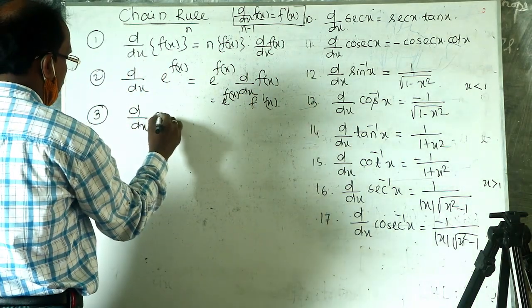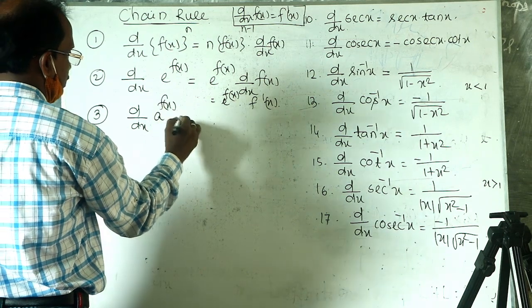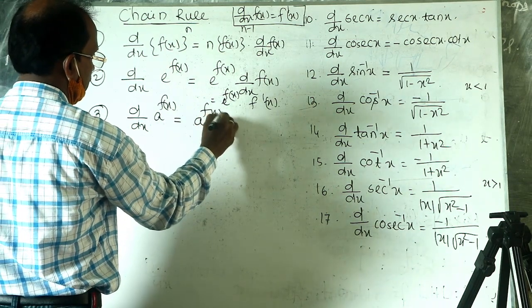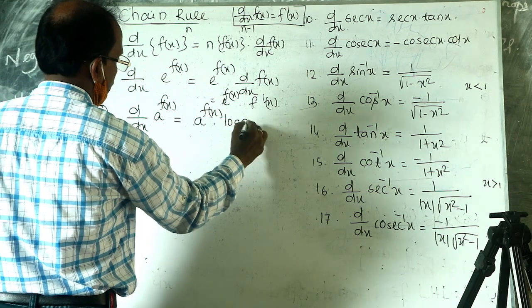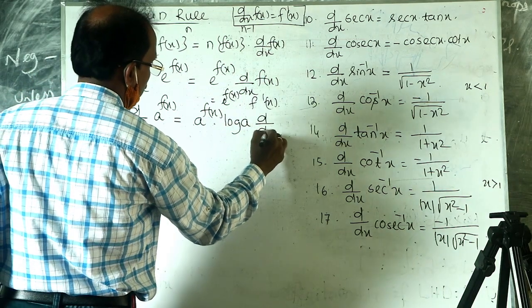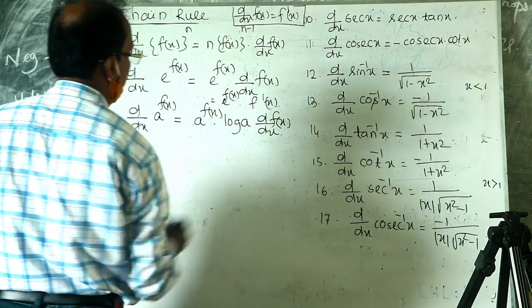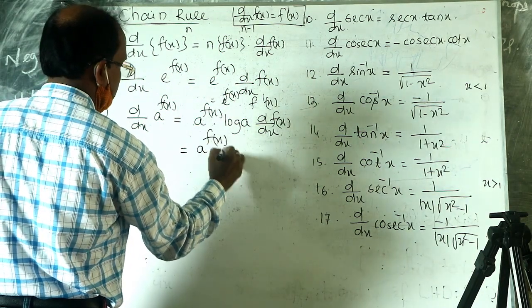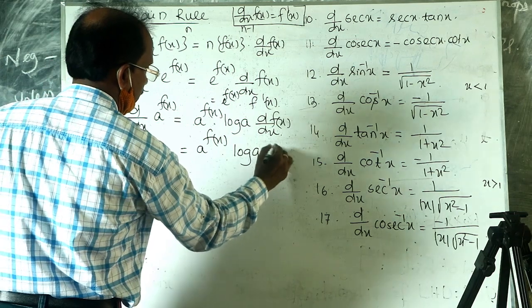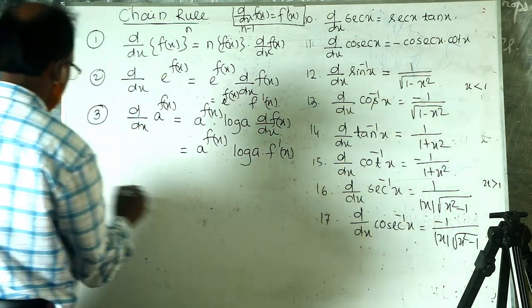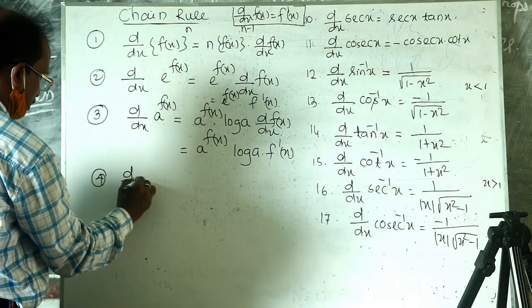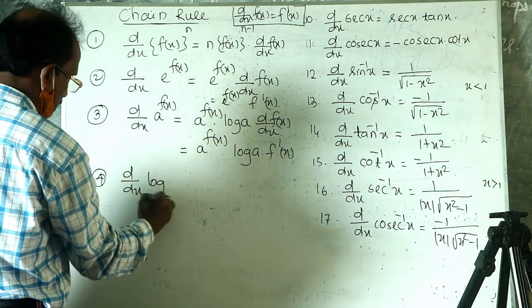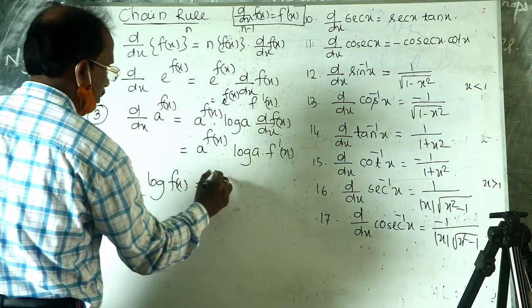Then derivative of a to the power f x is equal to how much? a to the power f x into log a into derivative of f x, which can be written as a to the power f x into log a into f dash x. Suppose derivative of log f x is equal to how much?